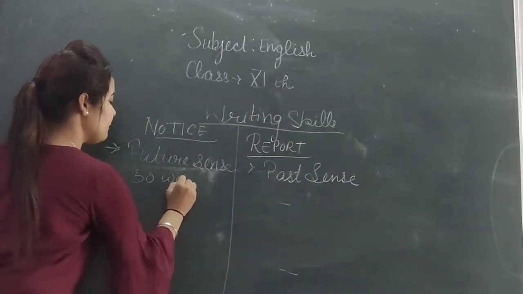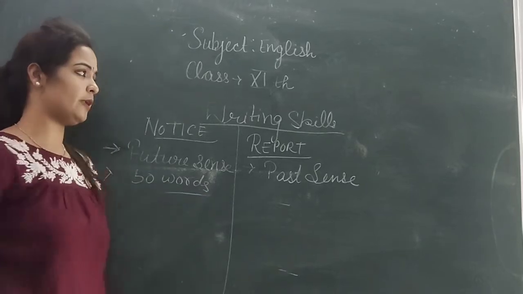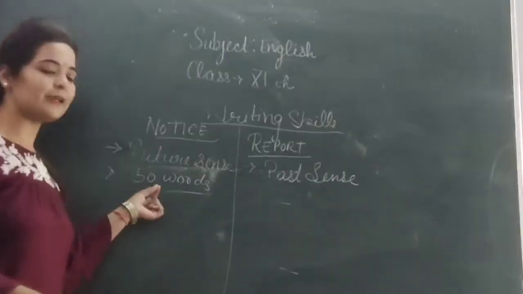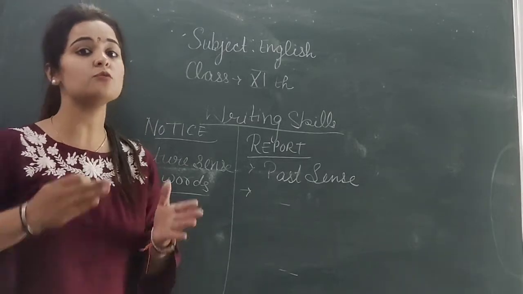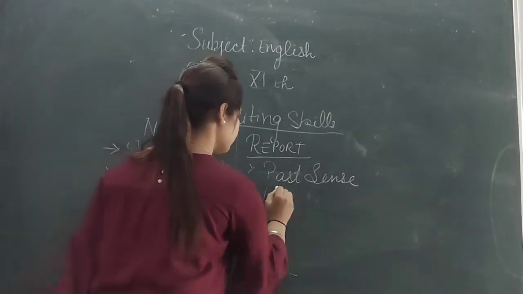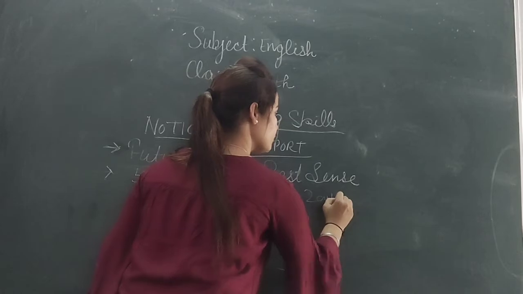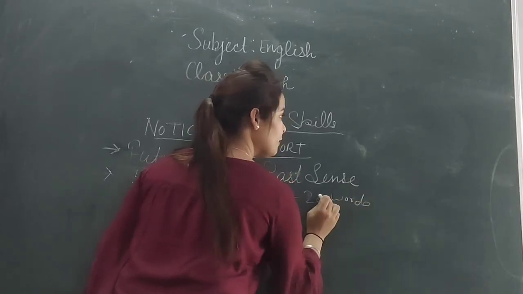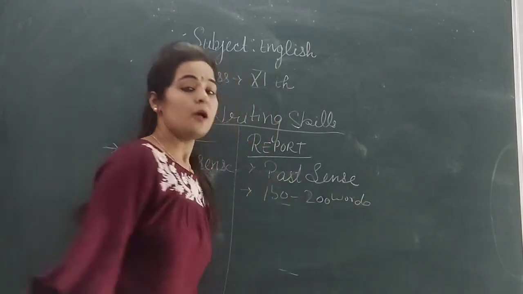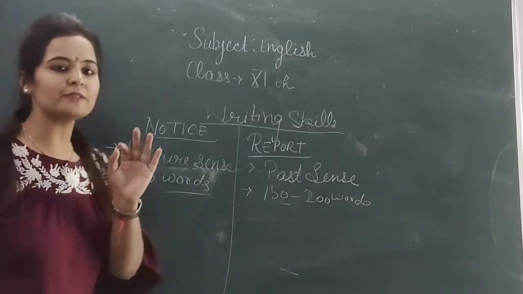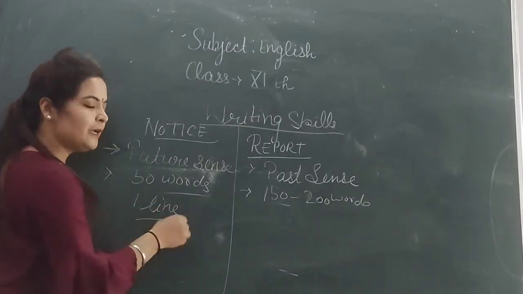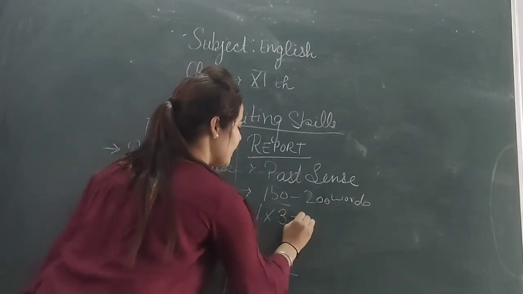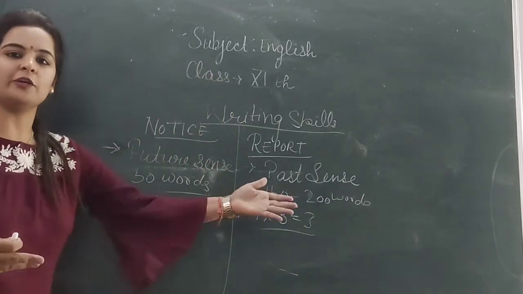What is the word limit here? 50 words only. And what is the word limit in report writing? That is 150 to 200 words. You can just remember it like this: one line of notice multiplied by 3, that is the length of report. 1 into 3, that is 3.